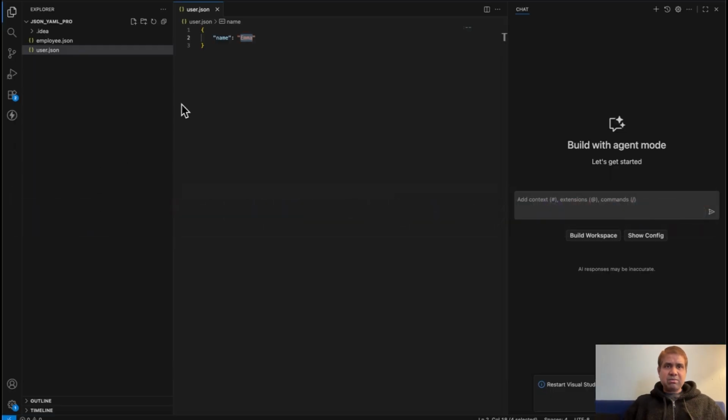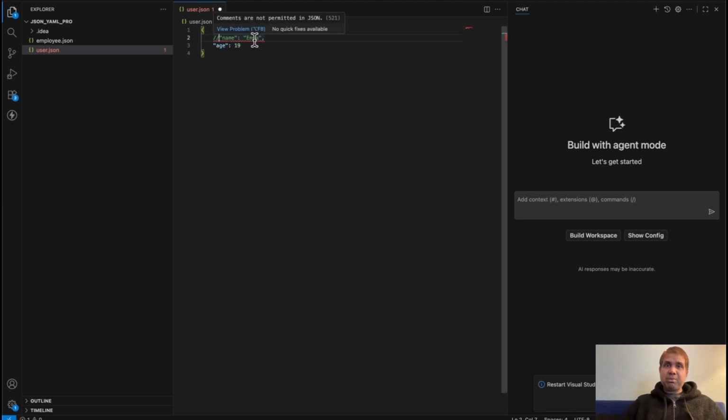And so in action, for example, I'll put 19 and I'll comment the first line, for example. Just put a double quote, it comments. Yeah. See, it's putting a red color line. Comments are not permitted, it says, but that doesn't mean anything. It is still a valid JSON document.